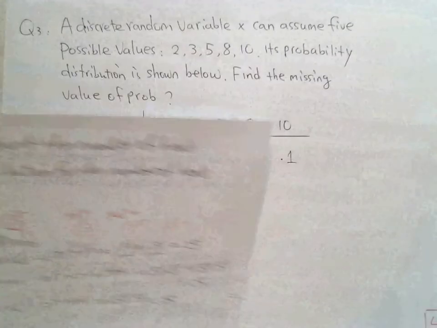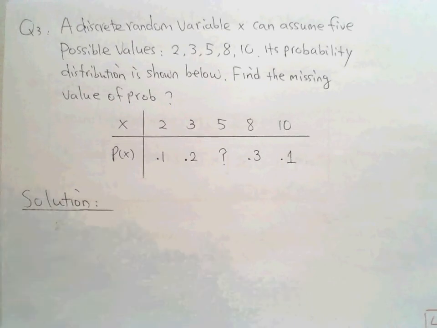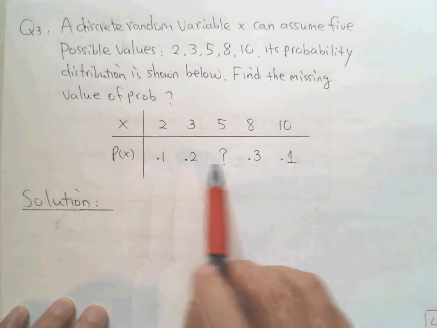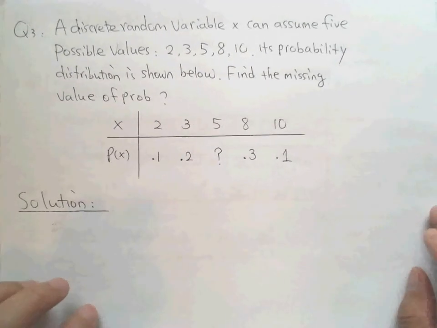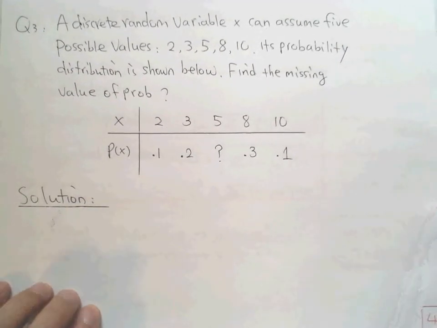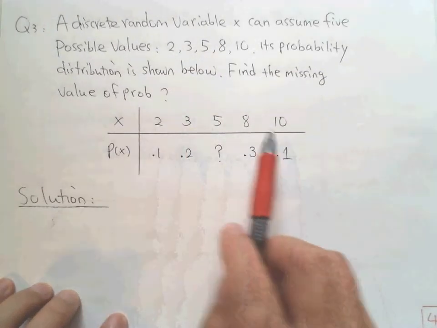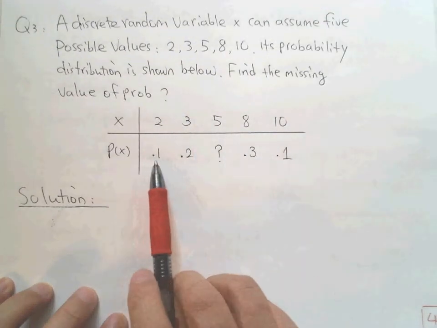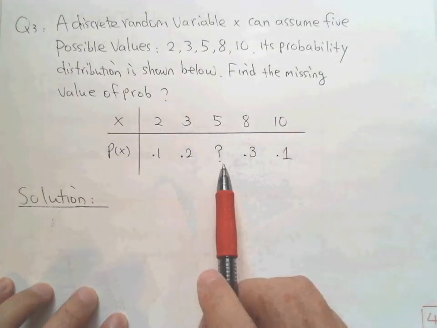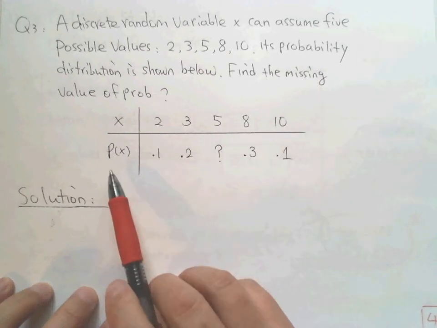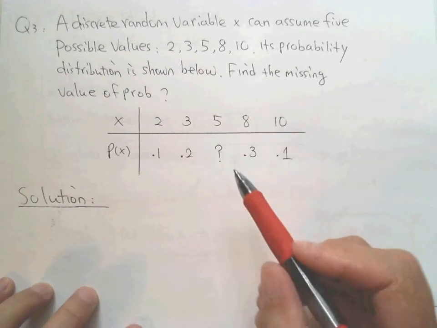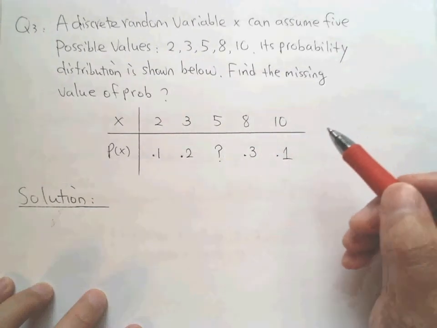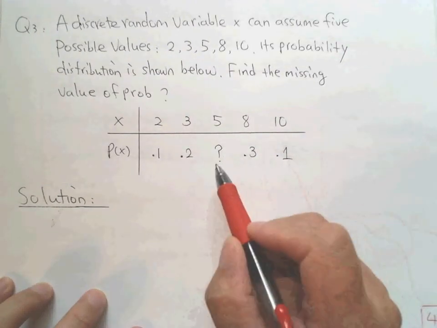Okay, the last question. Can you see this? If this is a probability distribution, sometimes we just call it a distribution, a discrete probability distribution. We have the possible values, and this is the probability for each value, and now we have a missing value of the probability. What is this?